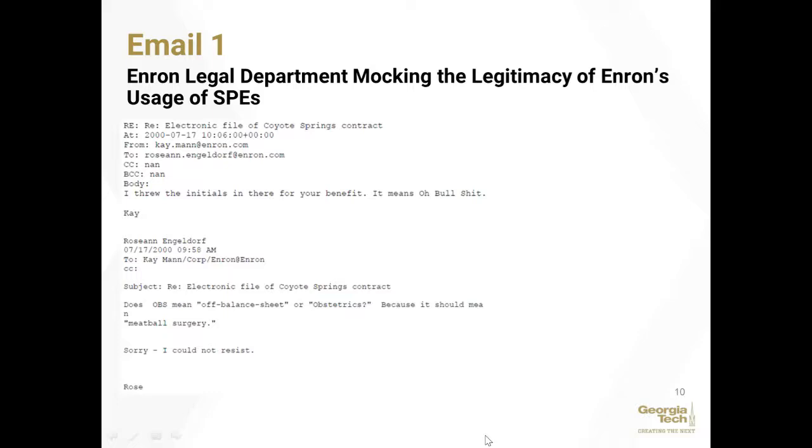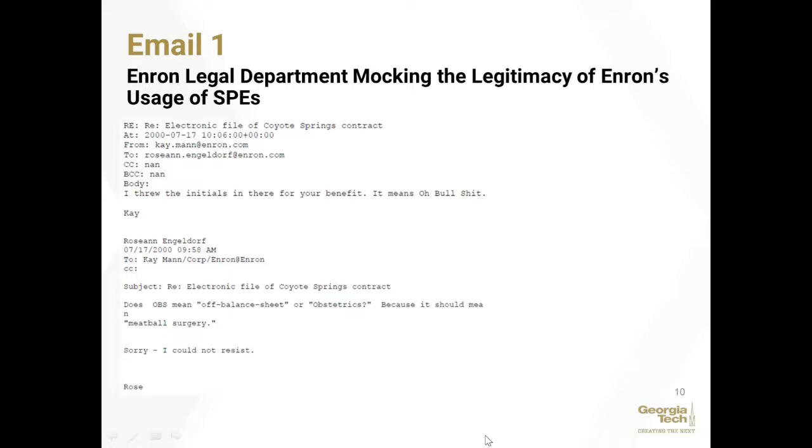So in this correspondence also, Kay actually tells Roseanne, no, OBS actually means oh bullshit. So you can see that there's a general disregard for proper accounting and the practices at Enron for keeping items off their books, specifically through SPEs.